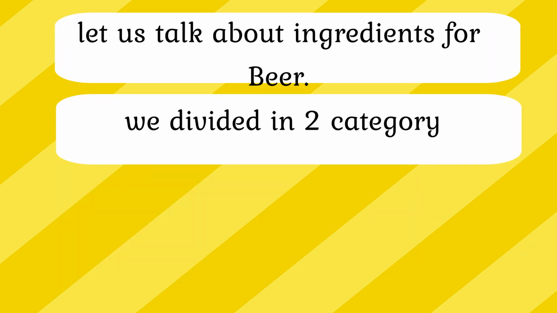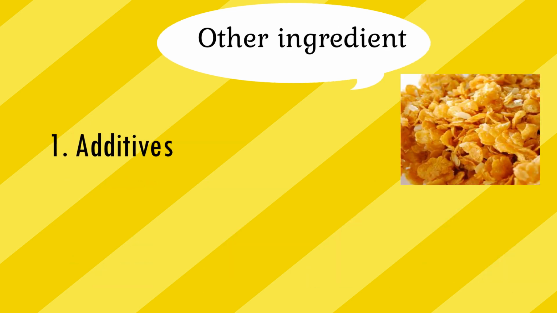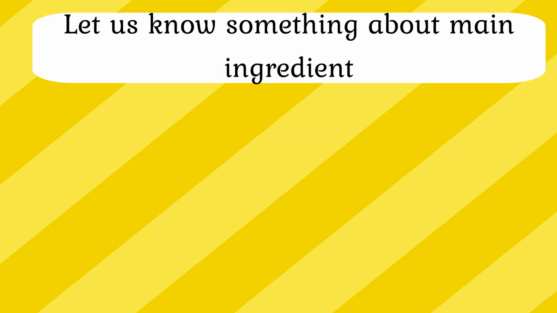Now let us talk about ingredients for beer. In this, we have divided them into two categories: main ingredients and other ingredients. In main ingredients, we have barley, water, hops, and yeast. In other ingredients, we have additives, flavoring enhancer, and clarifying agent. Let us know something about main ingredients.